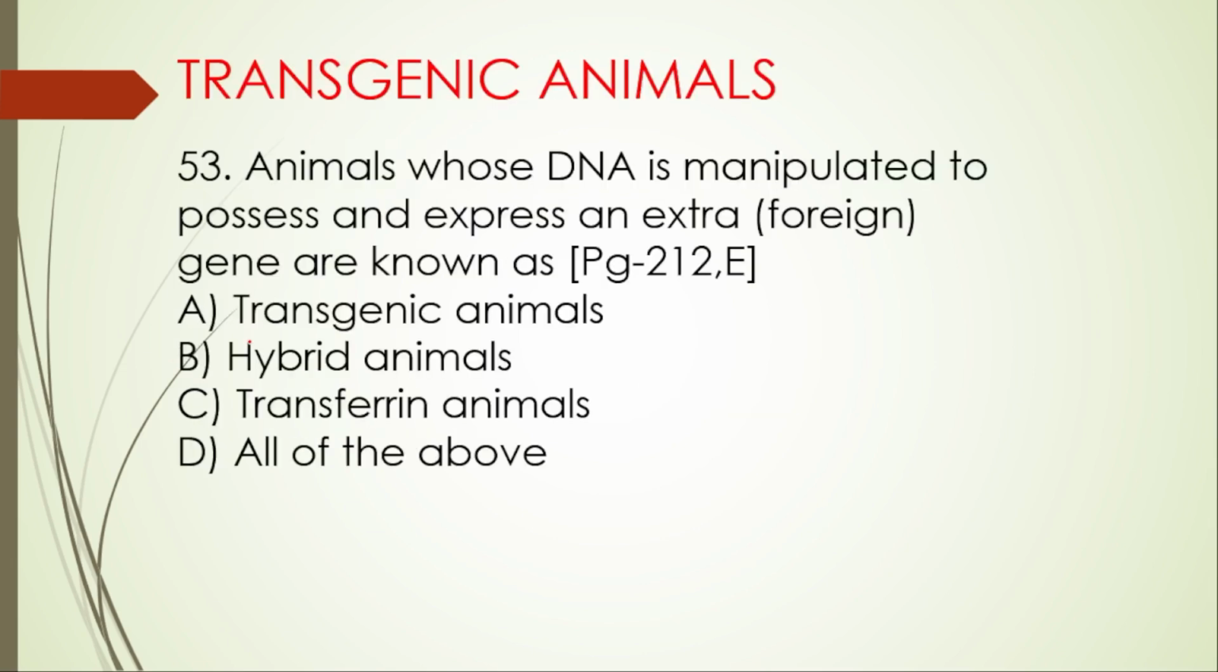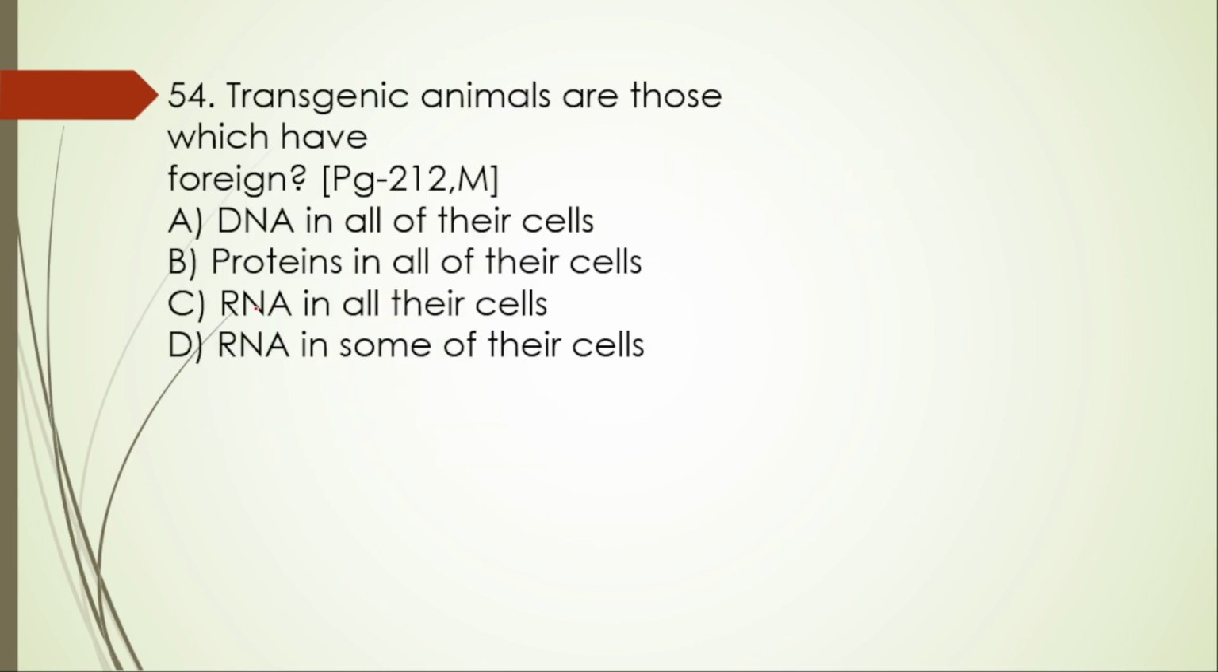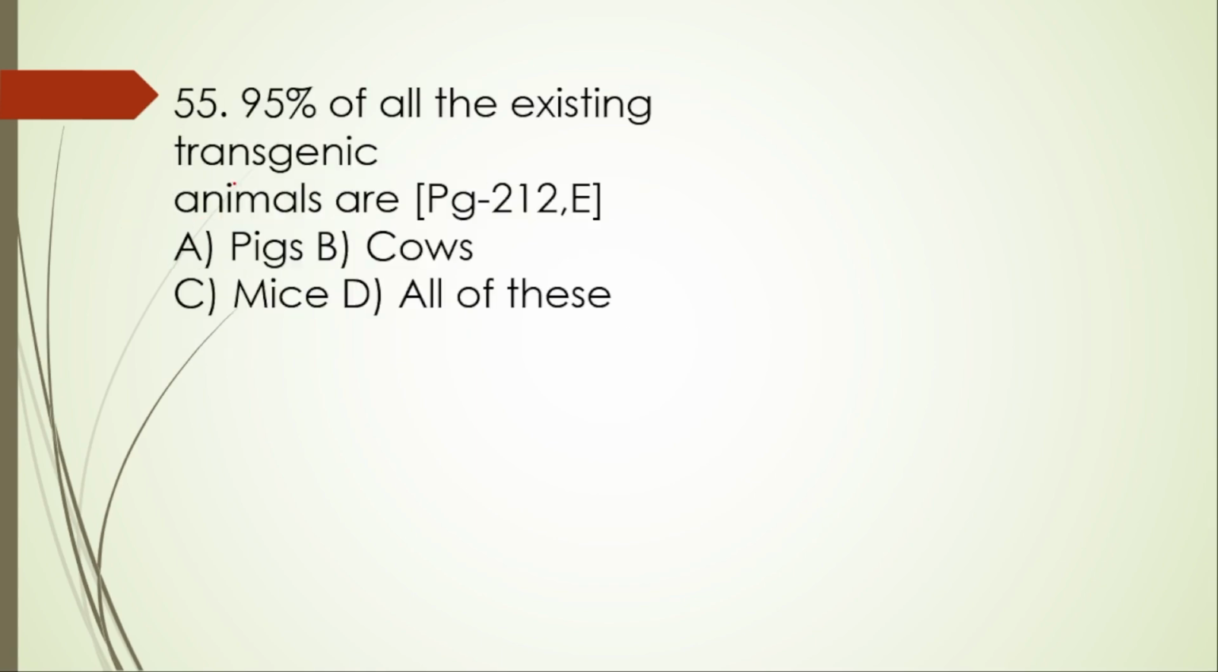Next, transgenic animals. 53rd question. Animals whose DNA is manipulated to possess and express an extra gene are known as transgenic animals. 54th one. Transgenic animals are those which have foreign DNA in all of their cells. Yes, this itself is right. 55th question. 95% of all the existing transgenic animals are pigs, cows, mice, all of this. 95% of them are mice.